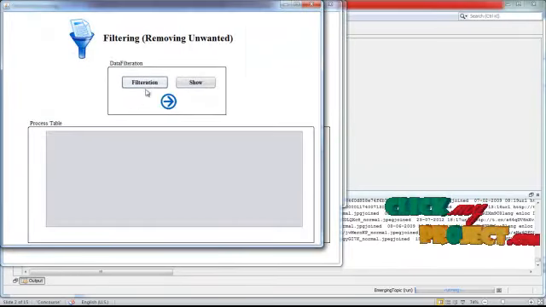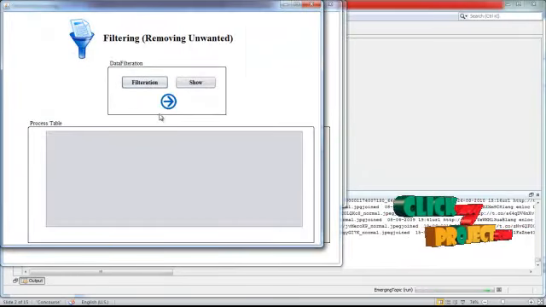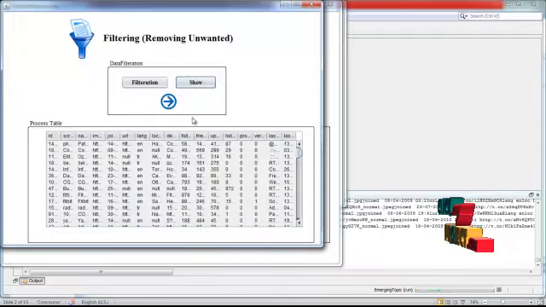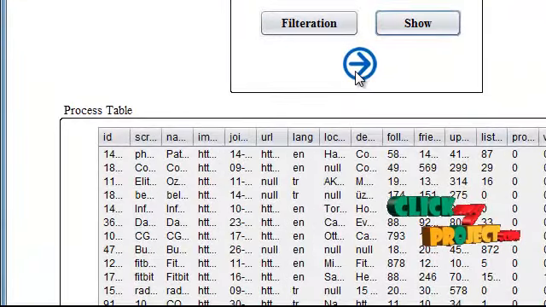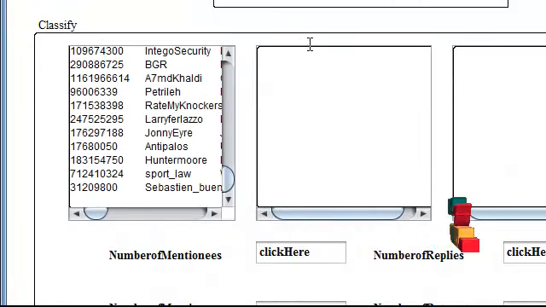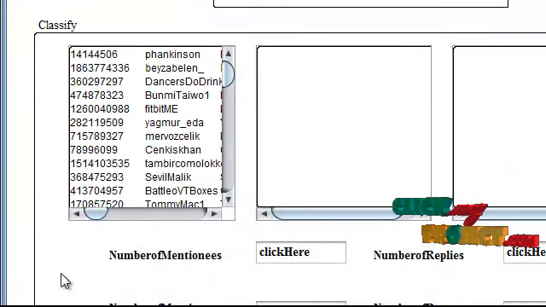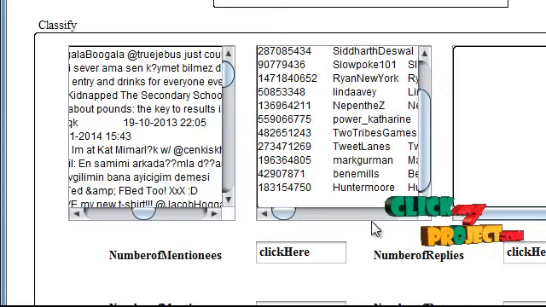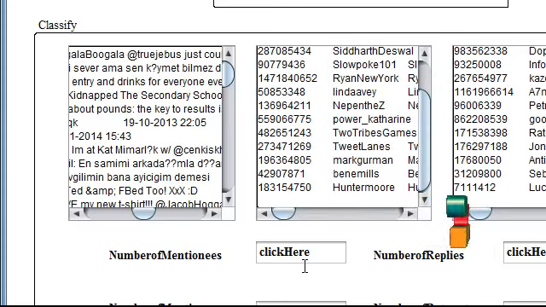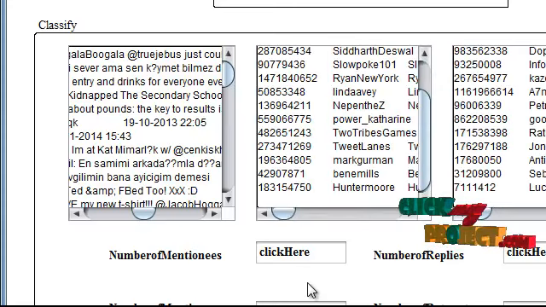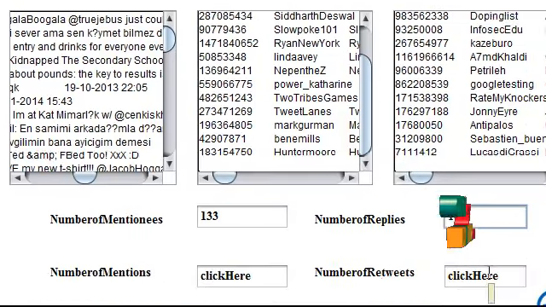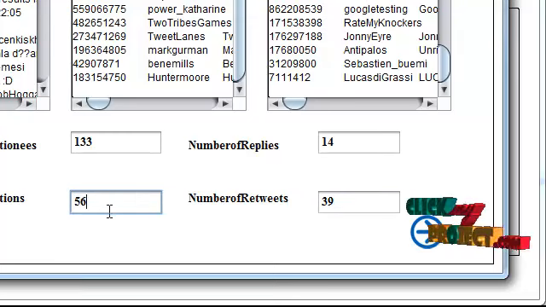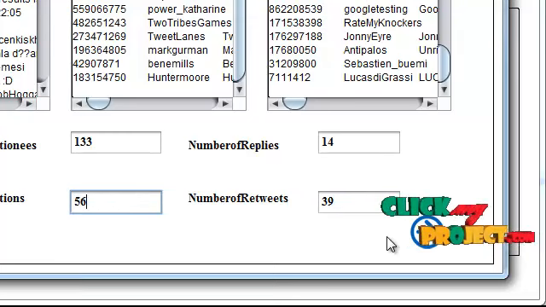We are filtering the data, that is the data pre-processing. Unwanted values have been eliminated, and then show. Then after the unwanted values have been eliminated, click the next process. In that we are displaying the mentions, the replies and the retweets in the data set. After that we are displaying the number of mentions, the number of replies and the number of retweets in that data set.